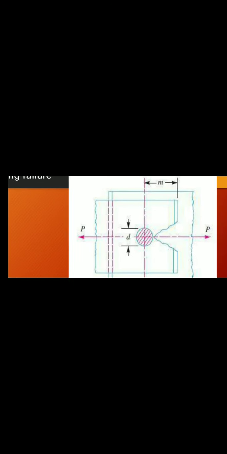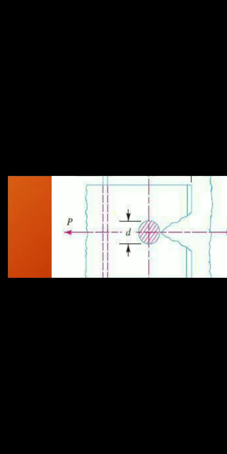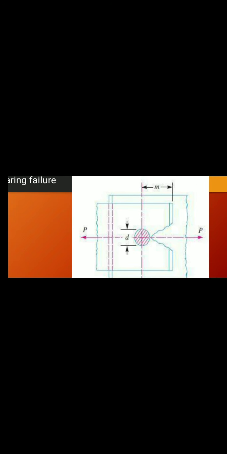Tearing failure generally occurs when the rivet hole is very near to the edge of the plate. Here you can see in the schematic diagram, if this rivet hole is very near to the edge, this type of failure occurs. It means that tearing of the plate takes place. You can see the material is removed. The zigzag portion, this material is torn off. Why is that material torn off? It is because the rivet hole is much nearer to the edge of the plate.